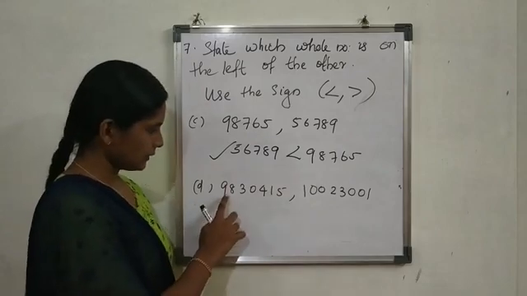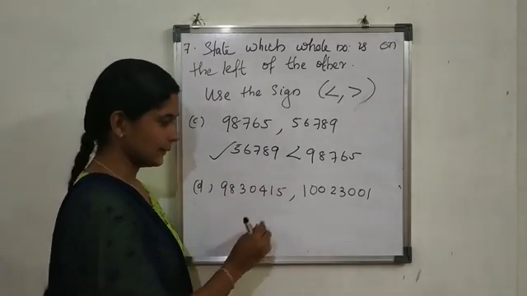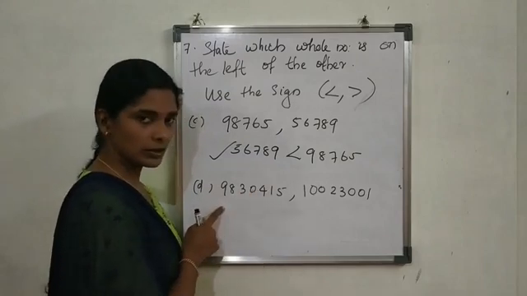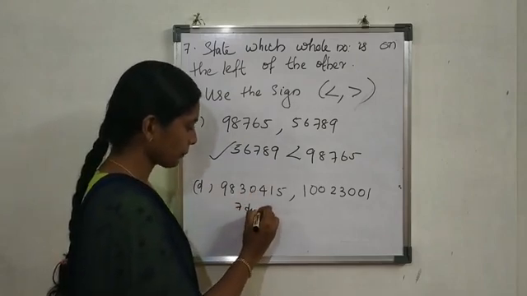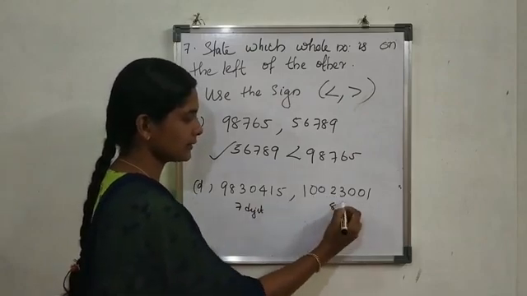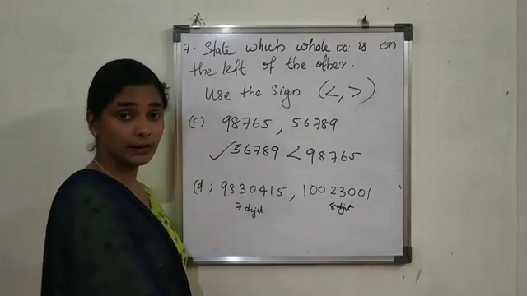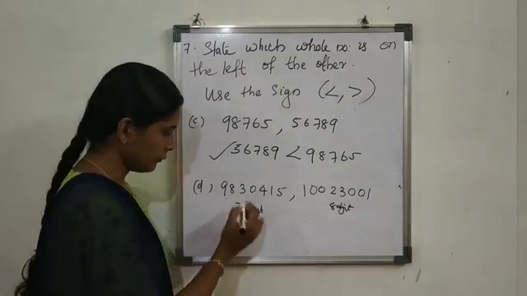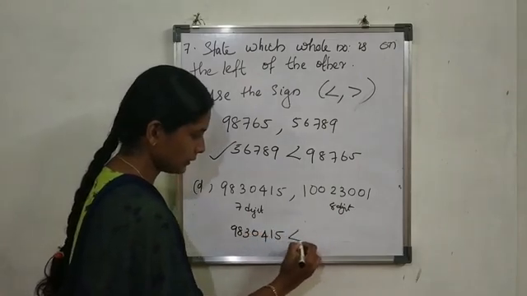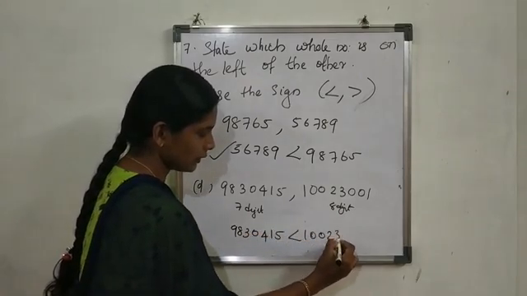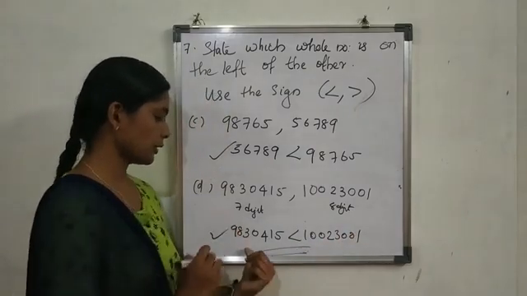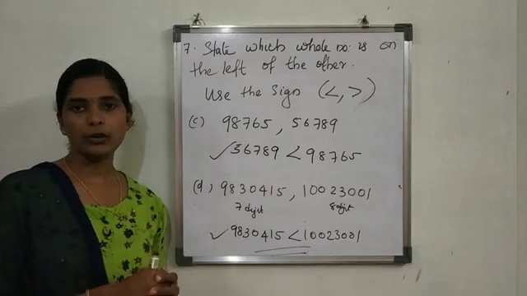And here, let's count out the digits: 1, 2, 3, 4, 5, 6, 7. This is a 7-digit number. And this one is 1, 2, 3, 4, 5, 6, 7, 8. This is an 8-digit number. The greatest one is the 8-digit number, and the smallest one is this 7-digit number. So the smallest one is on the left side.